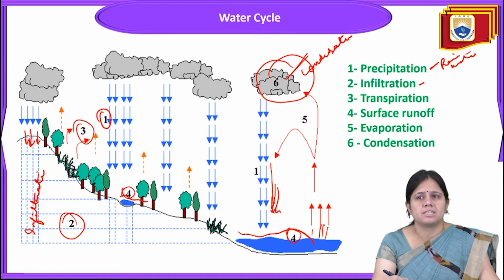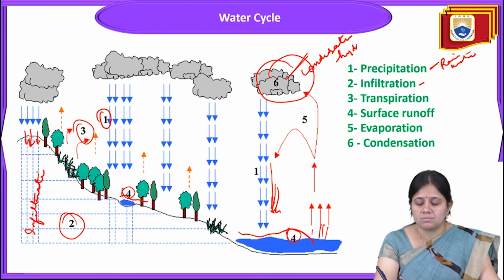These are the six steps related to the water cycle. First is precipitation, then infiltration, transpiration, surface runoff, evaporation, and condensation. These are the six steps involved in the hydrological cycle.